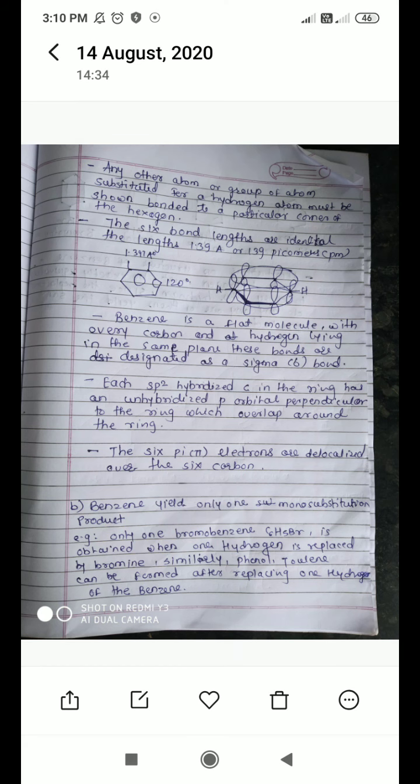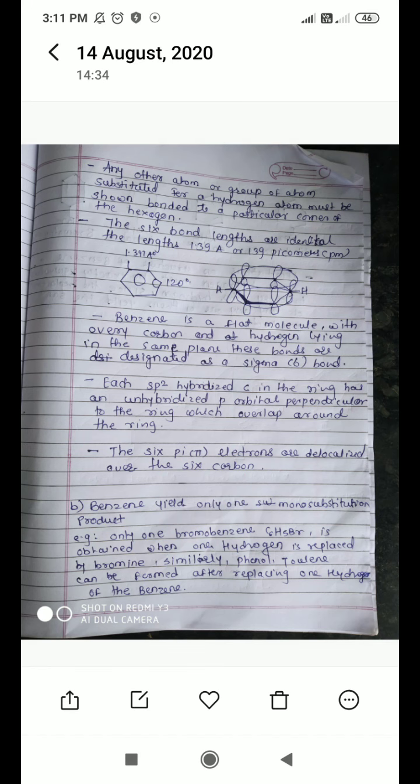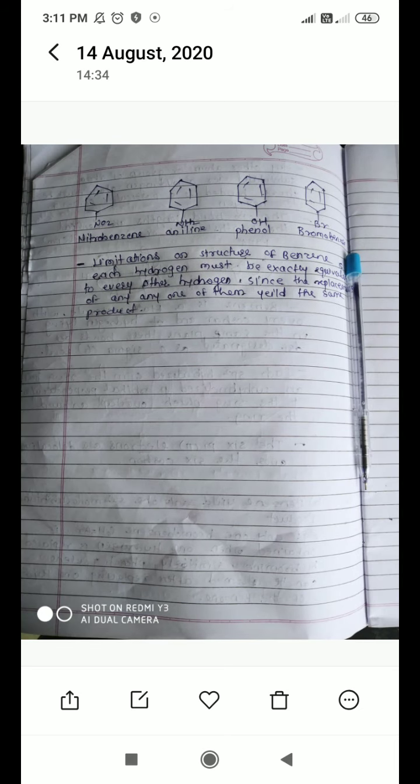Benzene yields only one monosubstitution product. Only one monosubstitution product means all carbon atoms in benzene are equivalent. So when benzene is reacted with any other compound, like HBr, or with an amino group or nitro group, it gives only one product, like nitrobenzene, then aniline, phenol, bromobenzene.